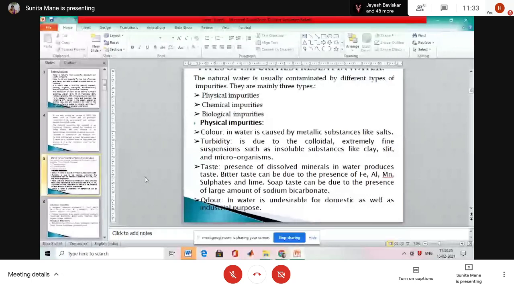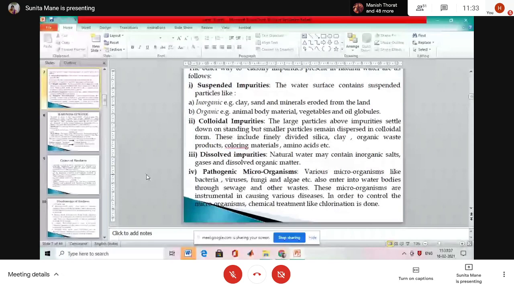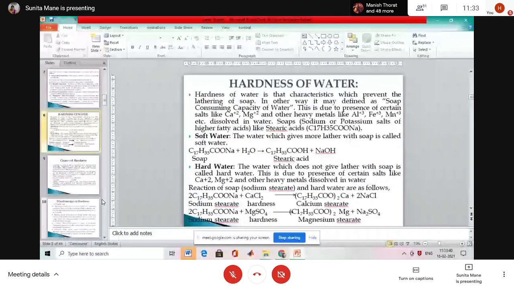Is it clear? Impurities present are suspended impurities, colloidal impurities, dissolved impurities, and microorganisms. Okay.